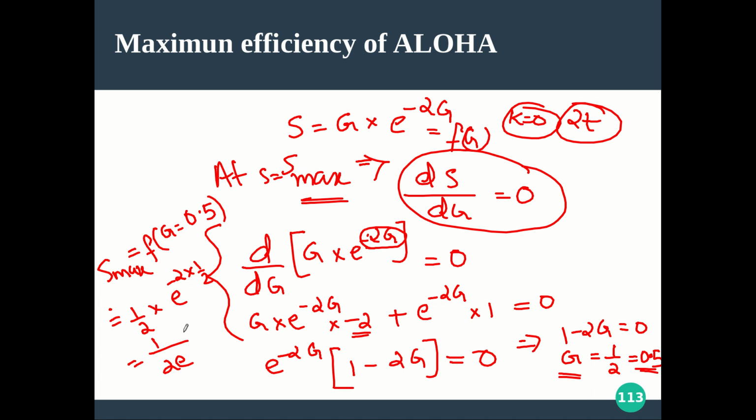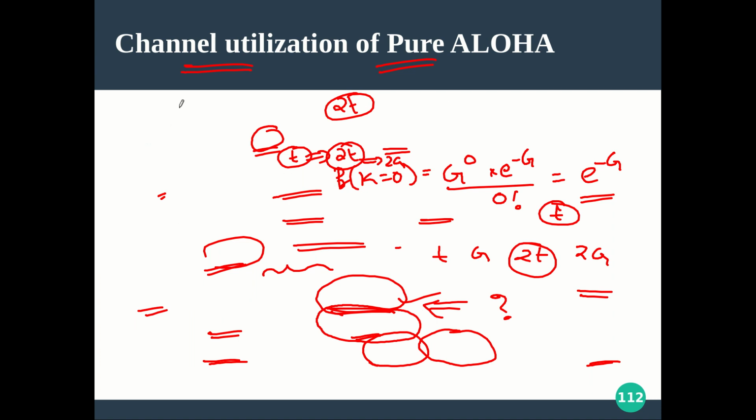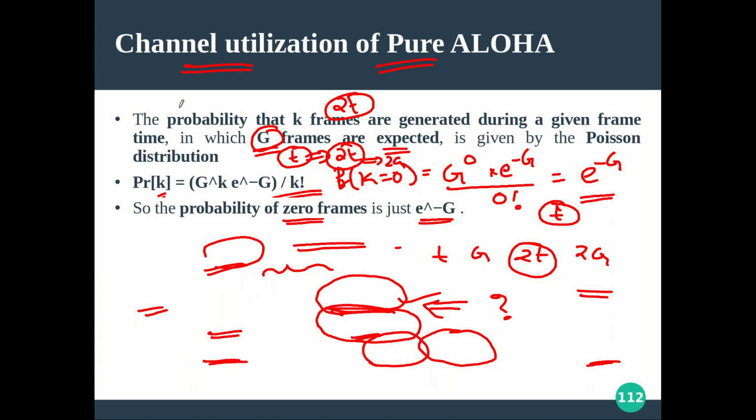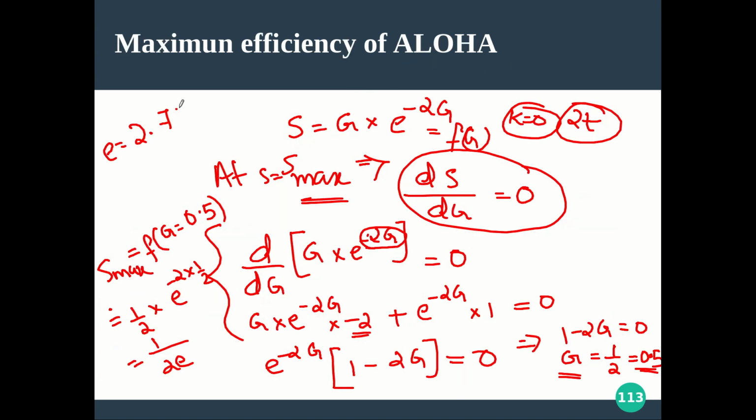And e is what? e is our Euler constant, some value that is familiar to you, 2.72, 718, some value like this. You can substitute and you will get 1 by 2 into 2.72. Just use a calculator, you can see that it is something like 18.4%. So that you can verify. Hope the derivation is clear for you.